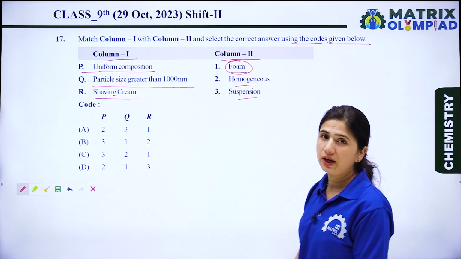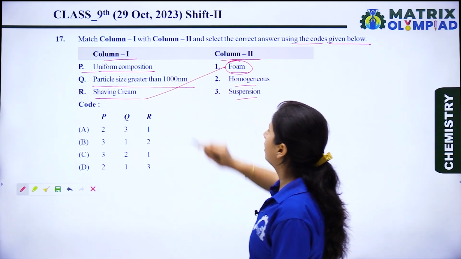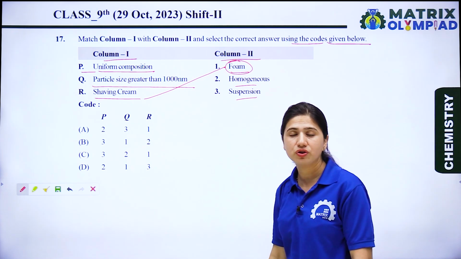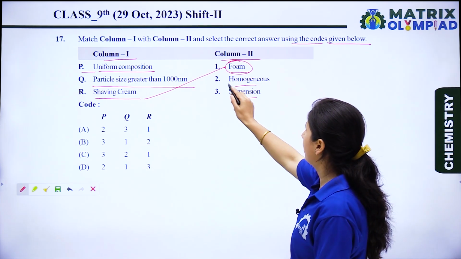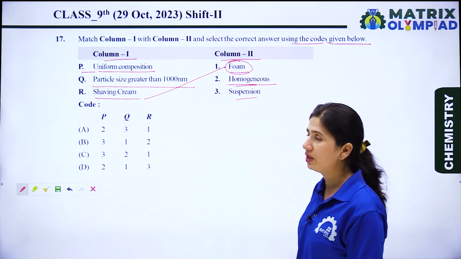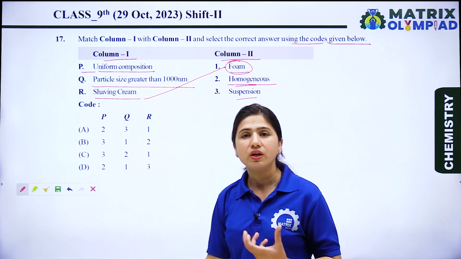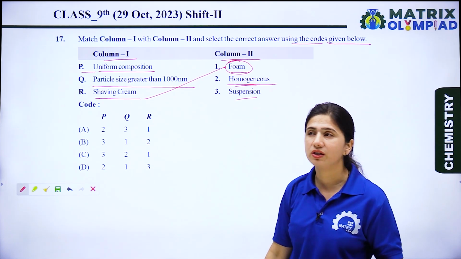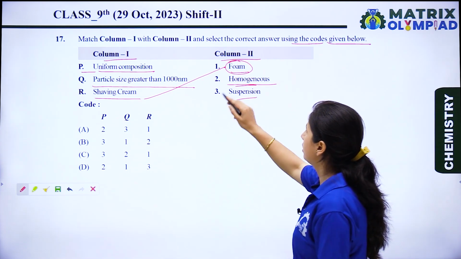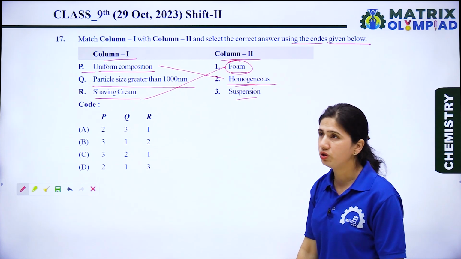Let's see this. First is foam. Foam is a type of colloidal solution, and we know that shaving cream is a colloidal solution, which is known as a foam. Now next is homogeneous. Homogeneous is a uniform composition, meaning when any composition has the same particles throughout the space, that is known as homogeneous. So uniform composition is also known as homogeneous.